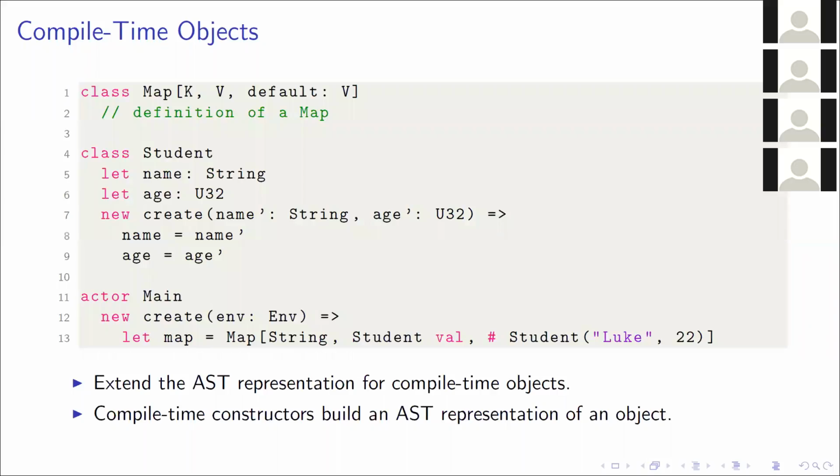So take an example here where we have a map of keys of type K to values of type V, and we also provide a default value of type V. We then go on to define a type student, which has a name field and an age field, and then at line 13, we declare a map of string to student val, where we provide the compile-time object student Luke 22 as the default value.